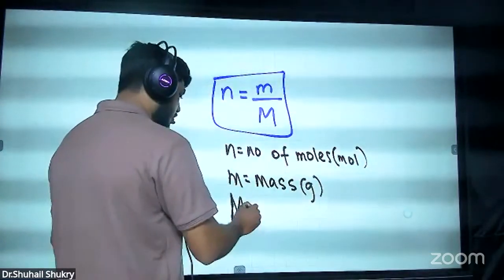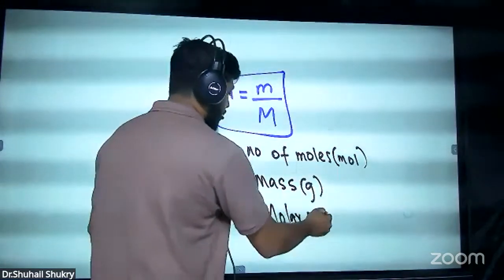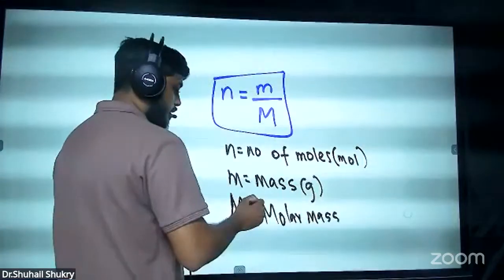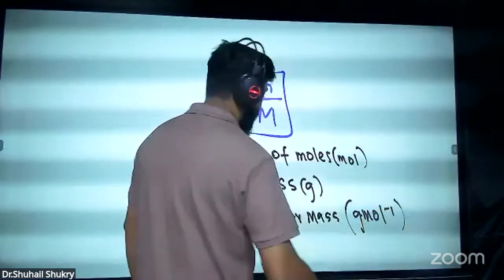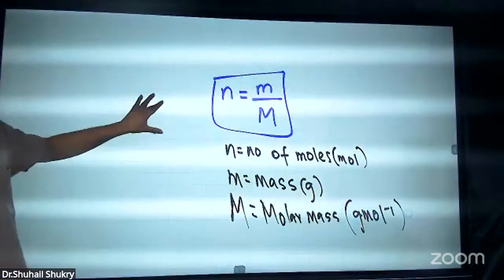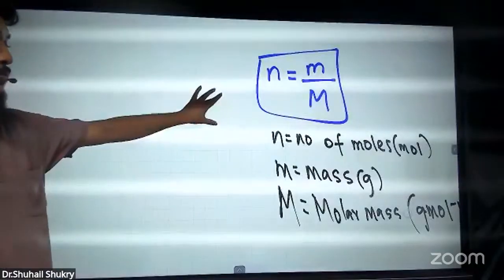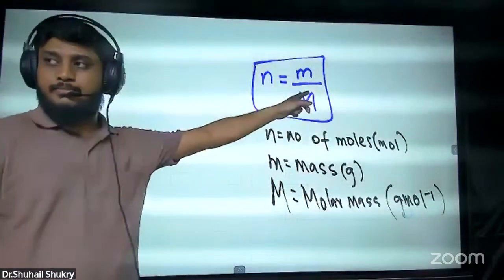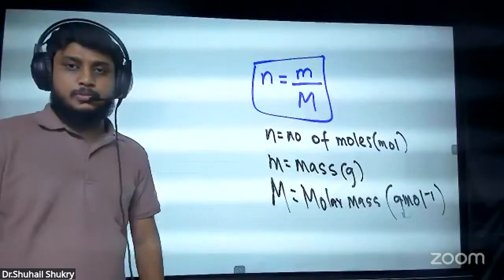Capital M means molar mass, that is given in grams per mole. So these are the things we have given: number of moles, mass in grams, molar mass in grams per mole.